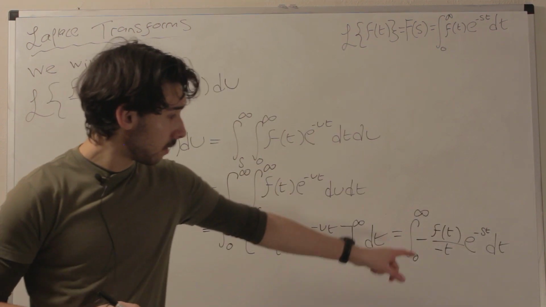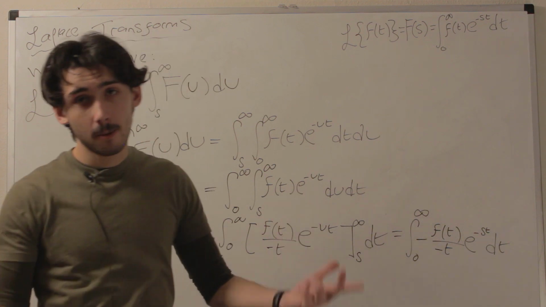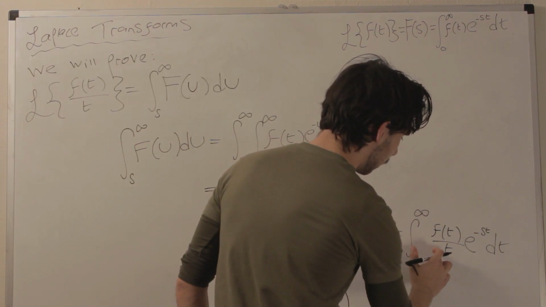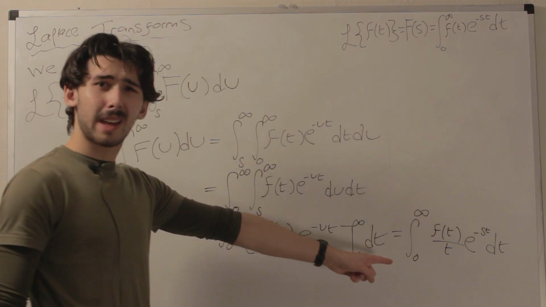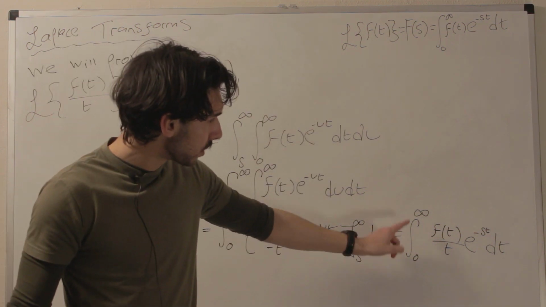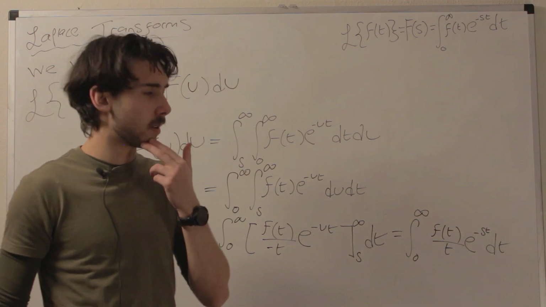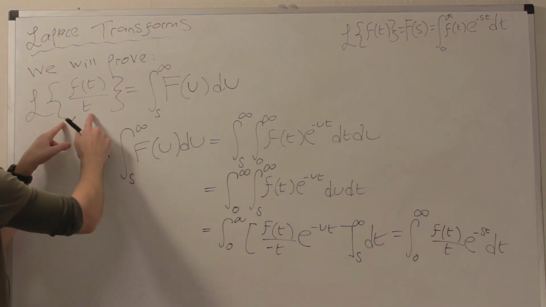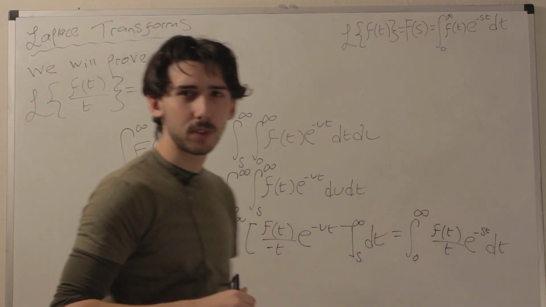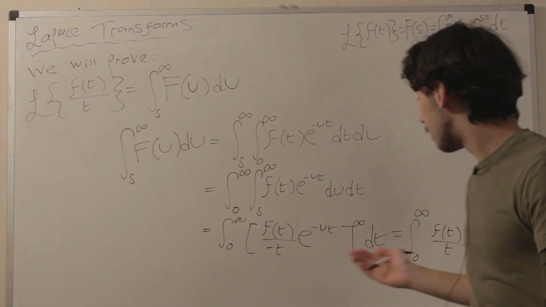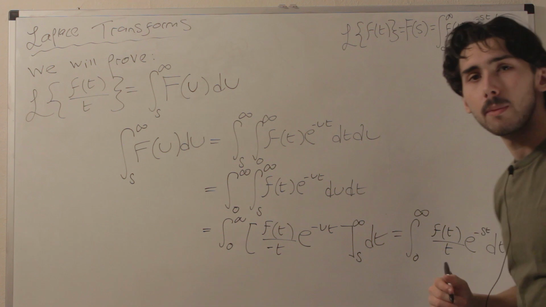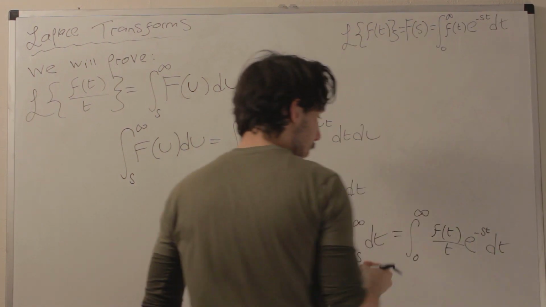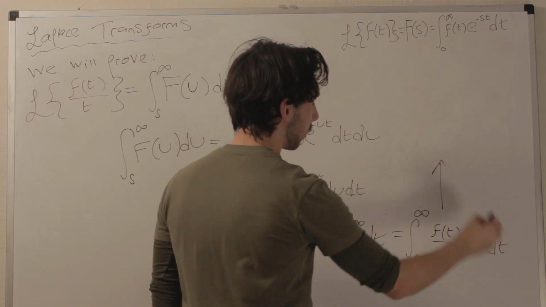And guys, minus, what do you get? You get nothing other than them just cancelling out. And what's that, guys? The integral from 0 to infinity of f of t over t times e to the minus st. Aha! That is just the Laplace transform of f of t over t. And hence we've proved what we set out to do. So I'll just go up here because there's not much space below.